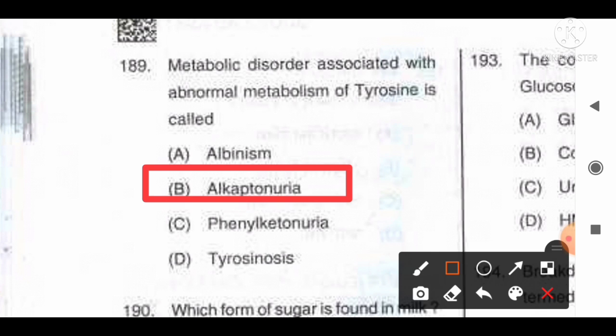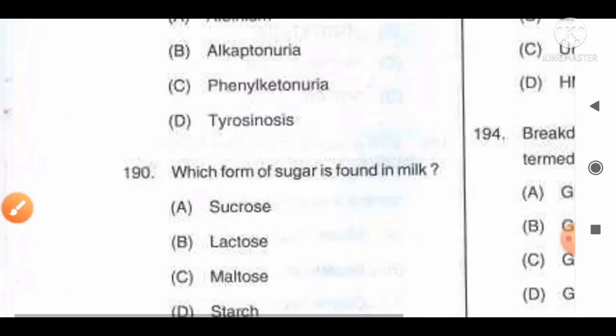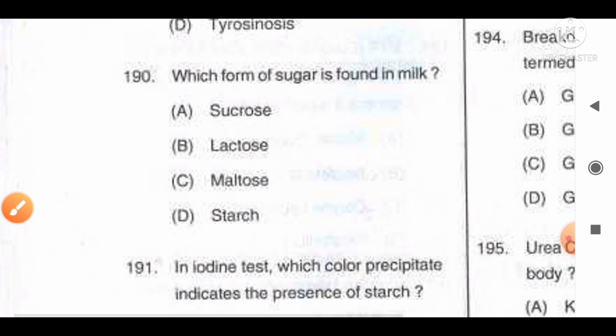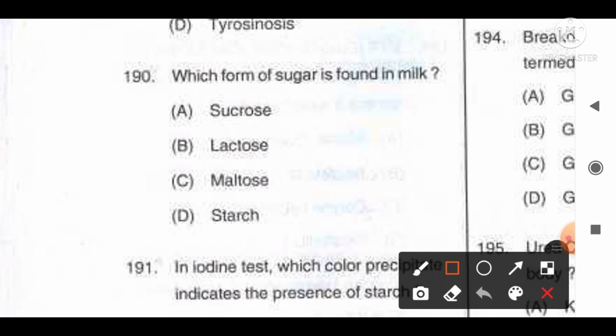Move to the next question, number 190. Which form of sugar is found in milk? The options are A, sucrose, B, lactose, C, maltose, D, starch. It is also one of the easiest questions, and the correct answer is option B. Lactose is the sugar that is found in milk. So option B will be the correct answer for this question.